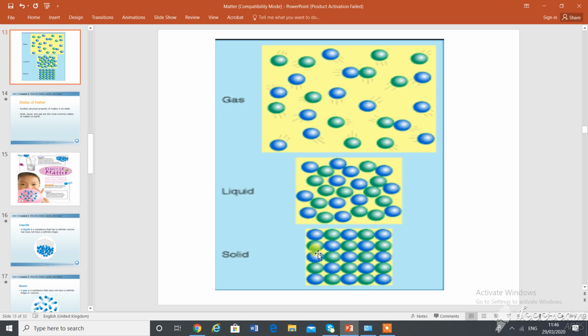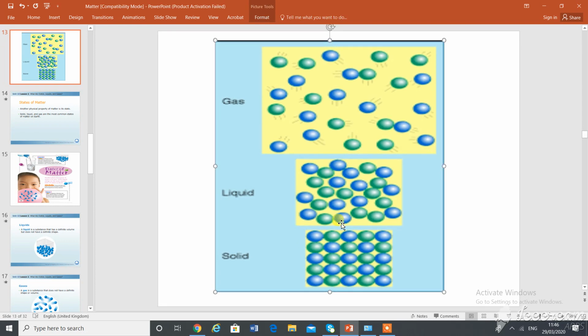Yes, girls. So I was talking about their arrangement and their movement. One by one, you have to know regular arrangement, irregular arrangement, close, very close to each other, far apart from each other. Vibrate. How about the directions? How do they move? They vibrate in their own position.